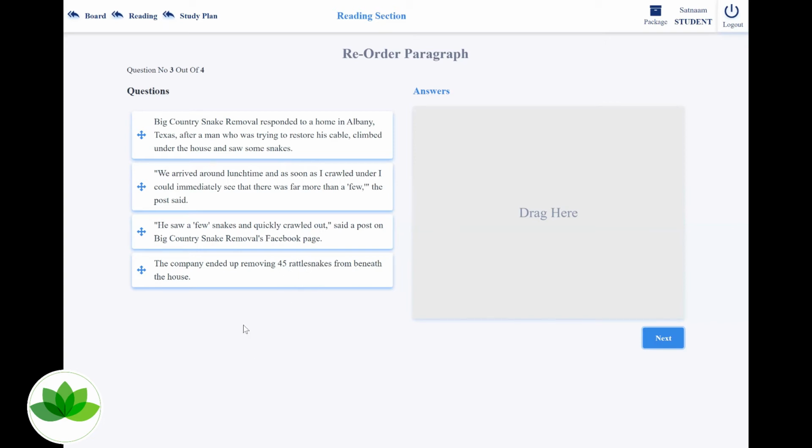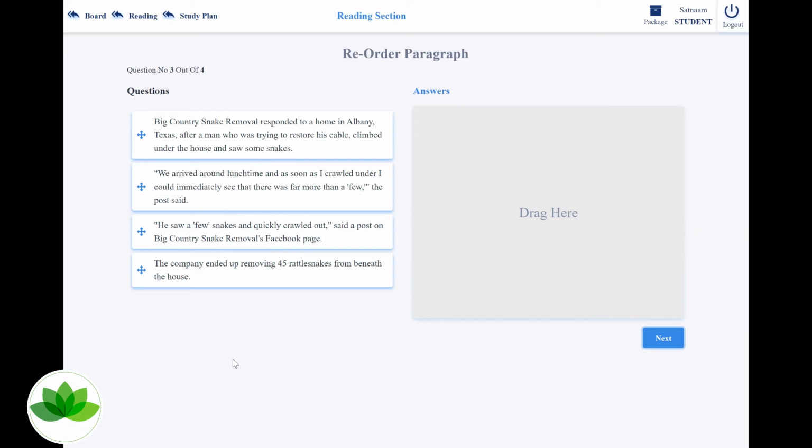Let's start reading through it. It says, Big Country Snake Removal responded to a home in Albany, Texas, after a man who was trying to restore his cable climbed under the house and saw some snakes. Fair enough. We arrived around lunchtime, and as soon as I crawled under, I could immediately see there are far more than a few, the post said. He saw a few snakes and quickly crawled out, said a post on Big Country Snake Removal's page. The company ended up removing 45 rattlesnakes.